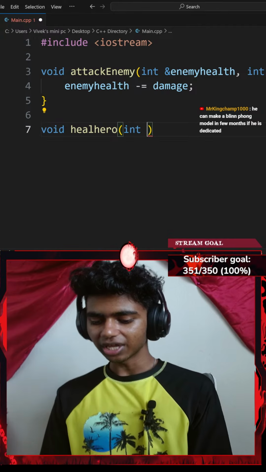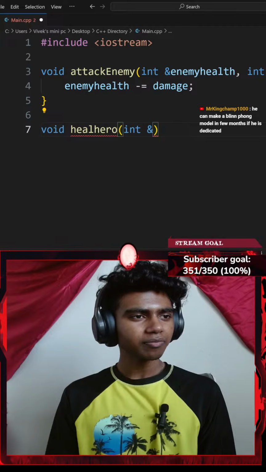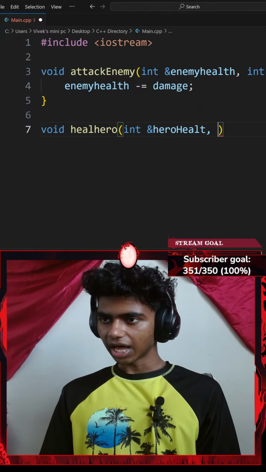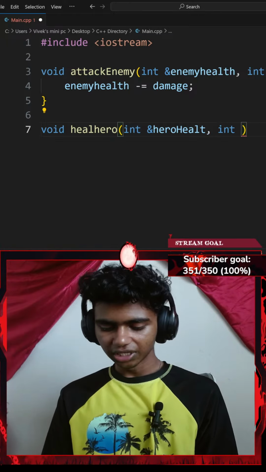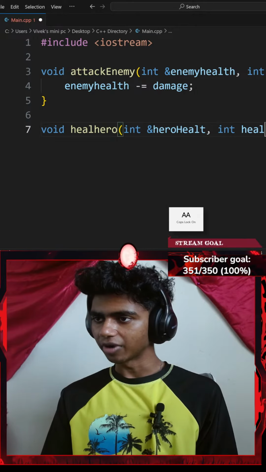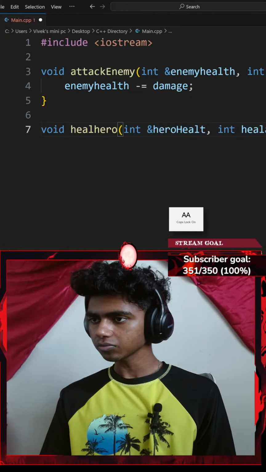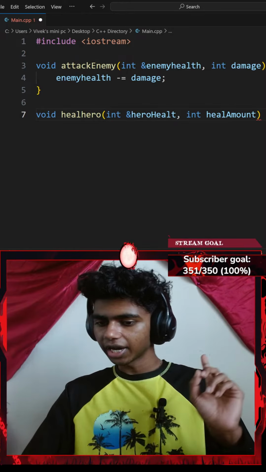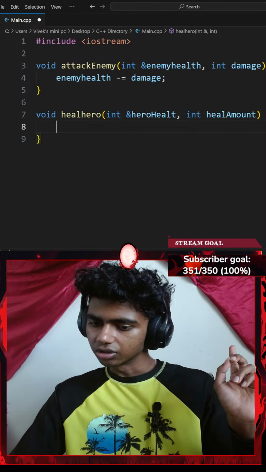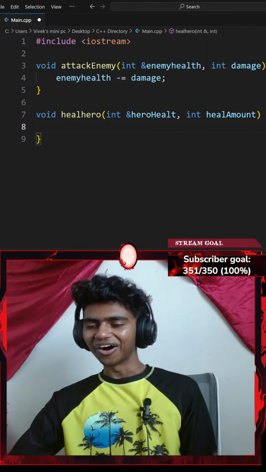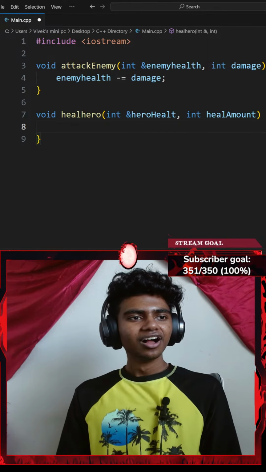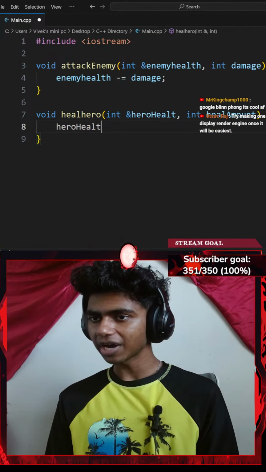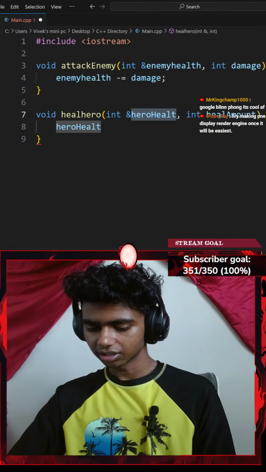Okay, so let's go with integer, this is going to be my hero health. And then let me go ahead and add integer heal amount. So I have two parameters. So this is going to be heal amount. Okay, perfect. And then let me go ahead and add a pair of curly braces. Increases hero's health. So I could go with something like my hero health parameter. Okay, this should be health. There we go.